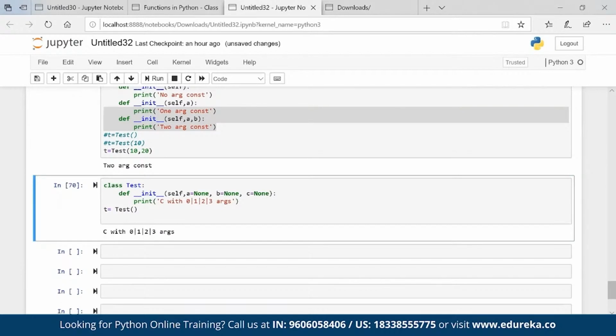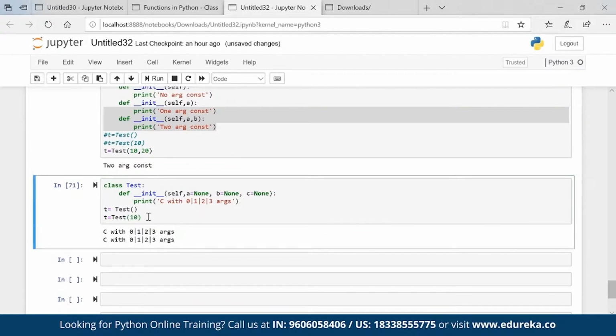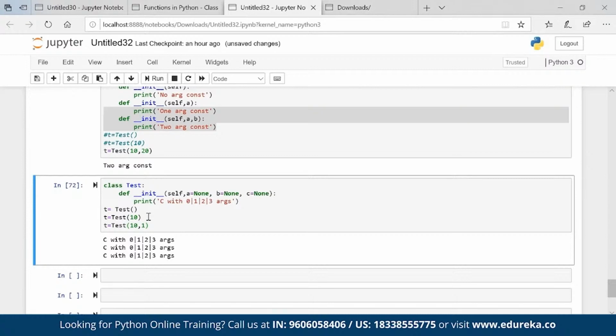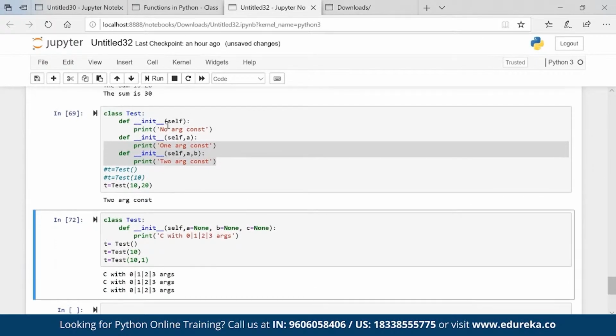Will this work? Yes, absolutely. t equal to Test(10), will this work? Absolutely. Will this work? Absolutely. All are working fine. That is how it behaves basically, right? When we create multiple constructors, the last constructor takes the priority, guys. Why it is so, that is the behavior of Python.